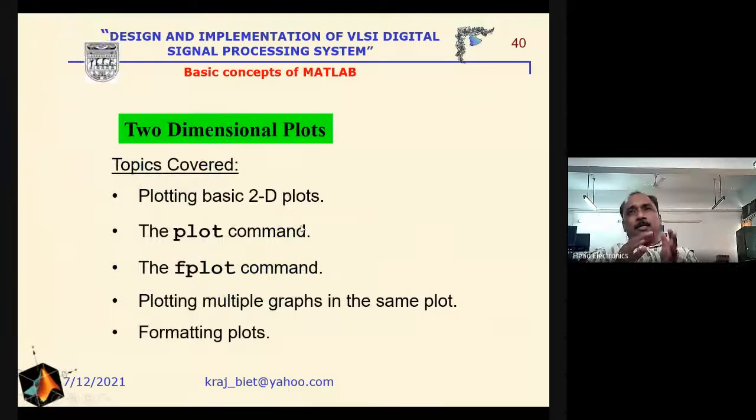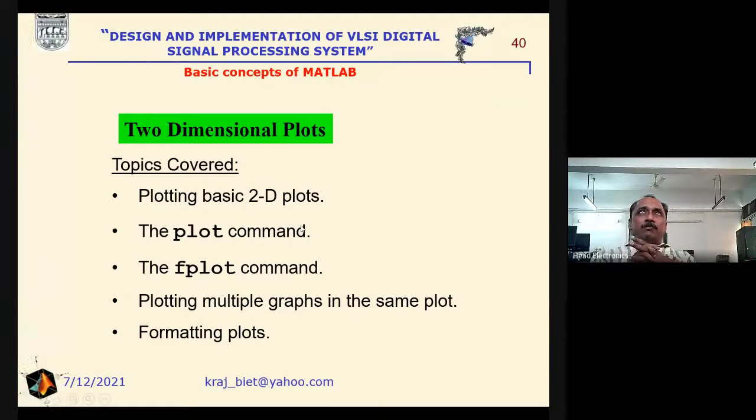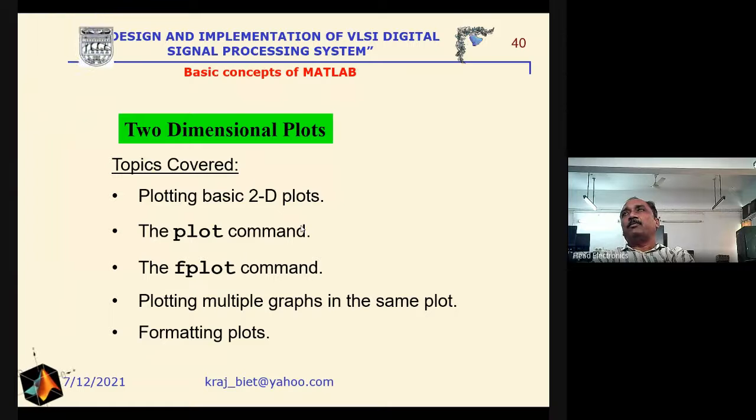Now after the mathematical calculation, in order to analyze the performance of any algorithm or operations, graphical representations are required. As we have discussed in the very beginning, for the purpose of graphical analysis, we can utilize any one of the 4 types of graphical representation: block diagram, signal flow graph, data flow graph, or the dependence graph. Here we are just going to describe the graphs or plots having 2-dimensional plots and 3-dimensional plots that are related to numbers.